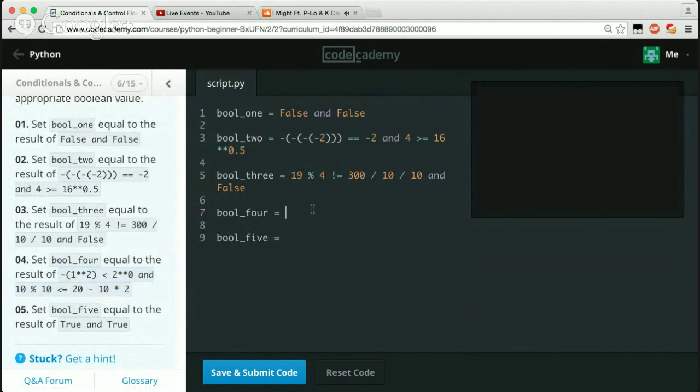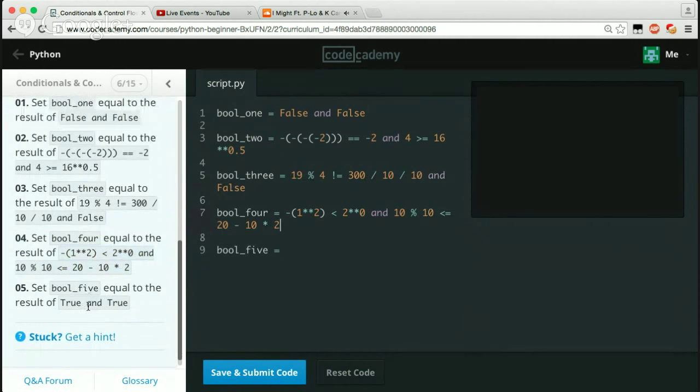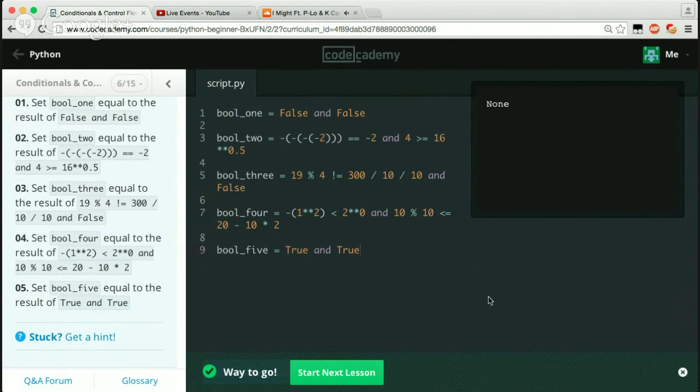I really don't feel like doing this. Hopefully we're doing this right. If we just copy and paste it, and then we just say true and true again. Let's paste that. Let's submit. It's probably going to be an error. But no, it didn't. Cool. So I guess we did something right.